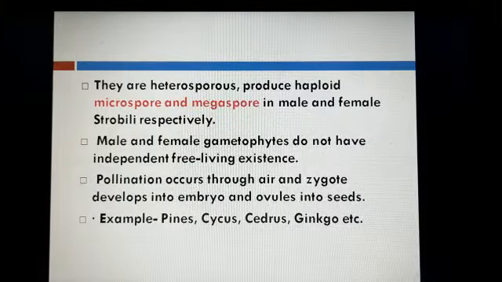They are heterosporous. Hetero means different, sporous means spores, so different types of spores. They produce haploid microspores and megaspores. Student, microspores are male spores.